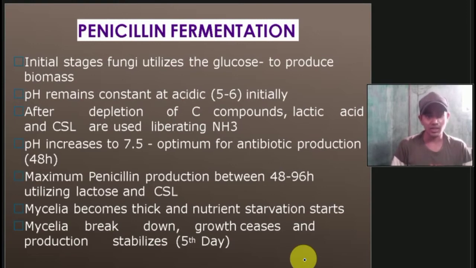So pH increases to 7.5, which is optimum for antibiotic production, up to 48 hours. Then maximum penicillin production between 48 to 96 hours, utilizing lactose and CSL. Mycelia becomes thick and nutrient starvation starts. Mycelia breakdown, growth ceases, and production stabilizes by the 5th day.